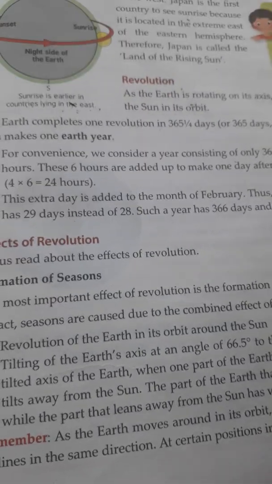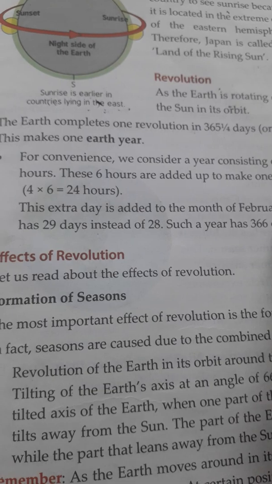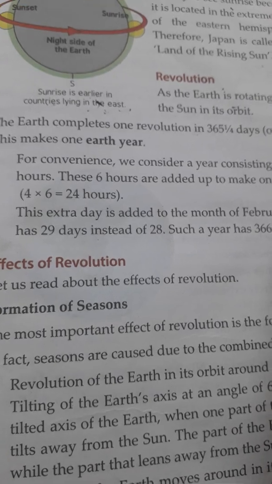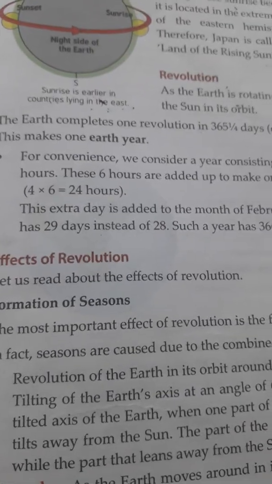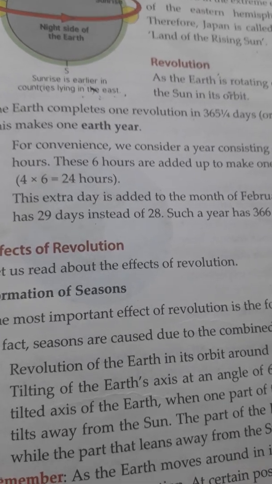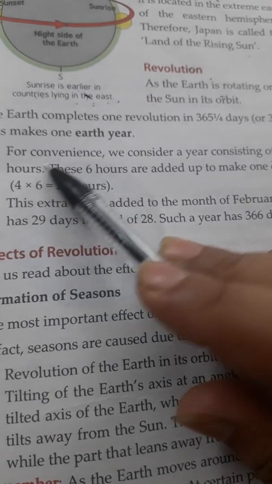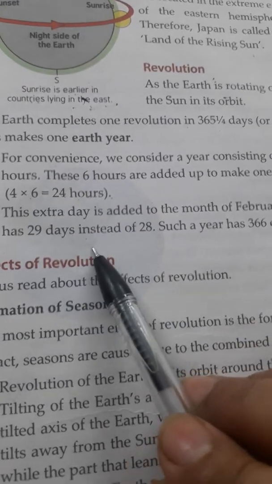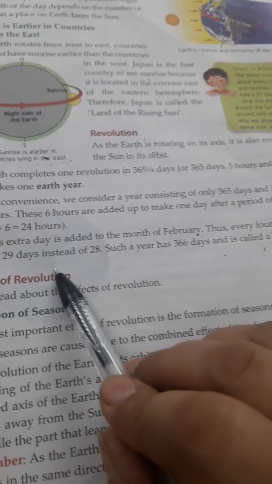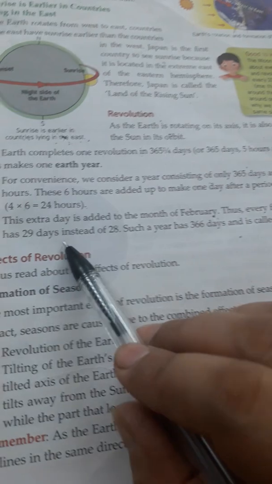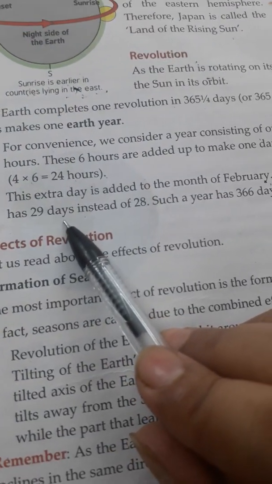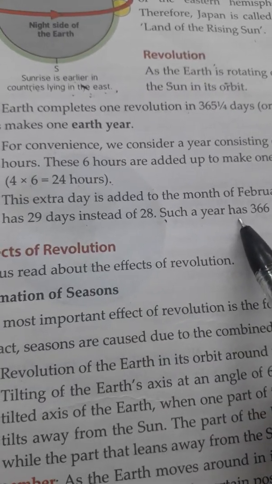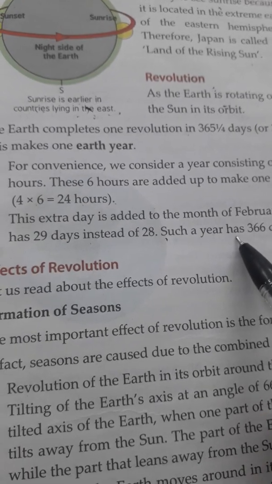Hope you understand that there are 365 days and 6 hours in a year, and after 4 years these 6 hours make one day. 6 into 4 is equal to 24 hours. So in which month is this one day added? February. In every fourth year, February has 29 days instead of 28 days. Such a year is called a leap year, and in a leap year there are 366 days.